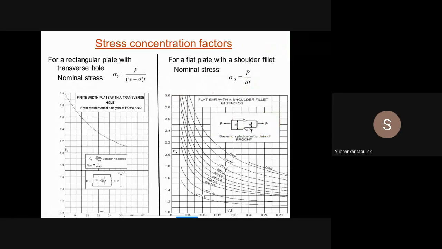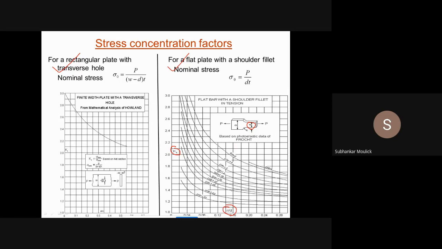Yes. So I know that Kt is sigma max by sigma nominal. If I want to find out the value of Kt for this second case, can you tell me how we can find it? I have already told you for the first case. See the diagram and tell me. In the second diagram, again Kt is along the y-axis, and in the x-axis there is a term called r by d. This d is nothing but this particular width of the plate d.